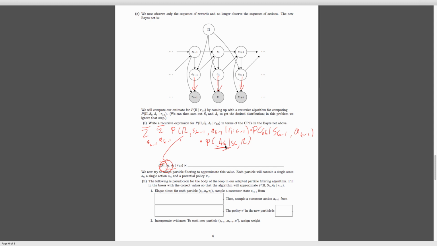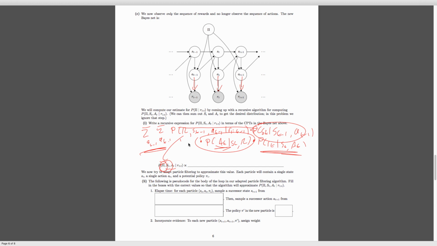But we do have evidence here, and our evidence is in the form of rewards. So we can multiply in our reward term and get something that looks like this: the probability of r sub t, lowercase because we actually observe it, conditioned on s of t and a sub t. This term right here is our evidence. These two terms here are our time-elapse update, and then this is our recursive term, and we sum out over all the things we had before.